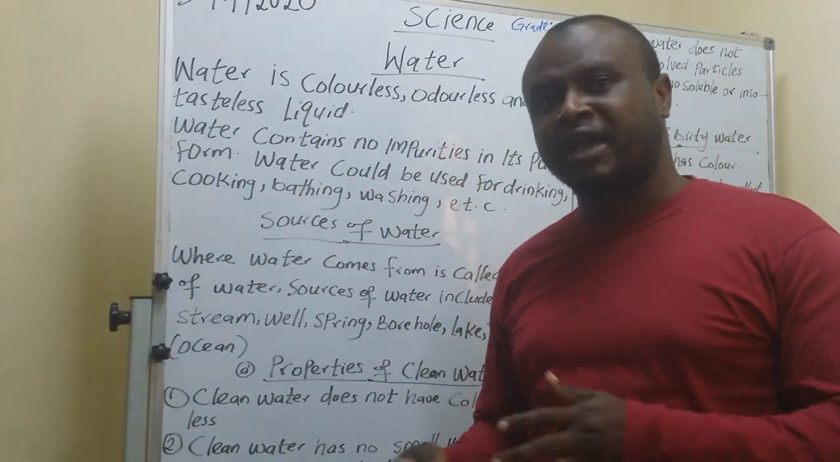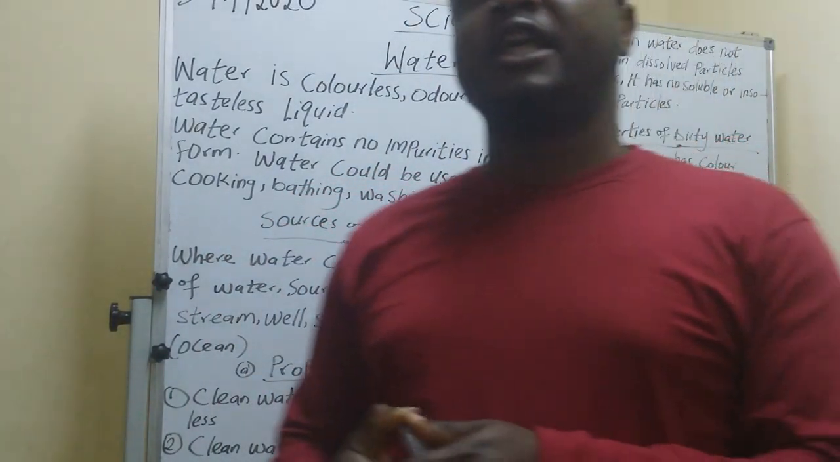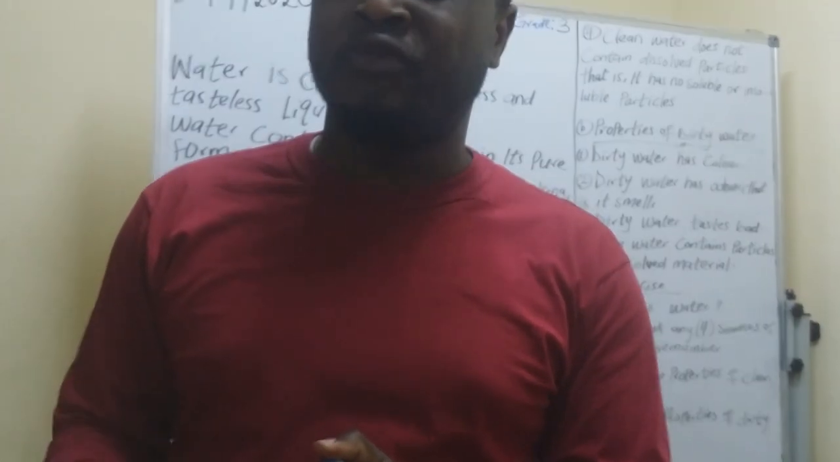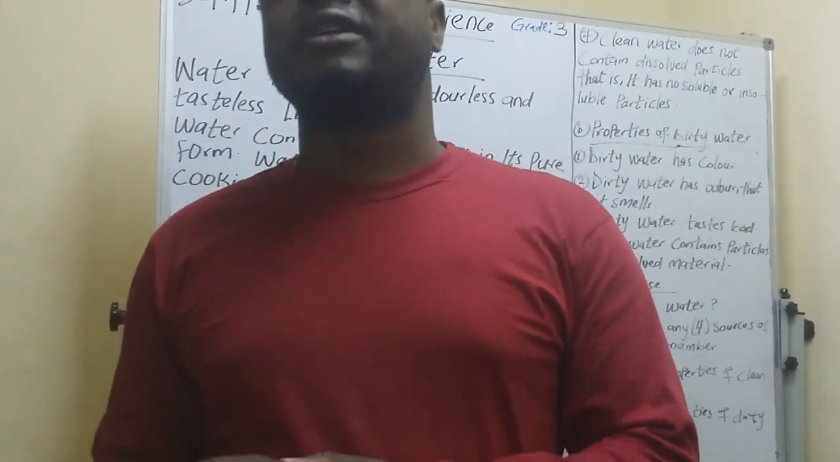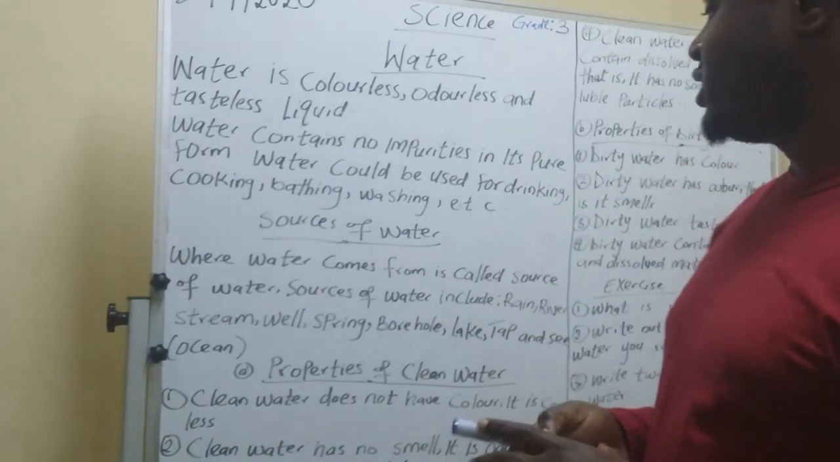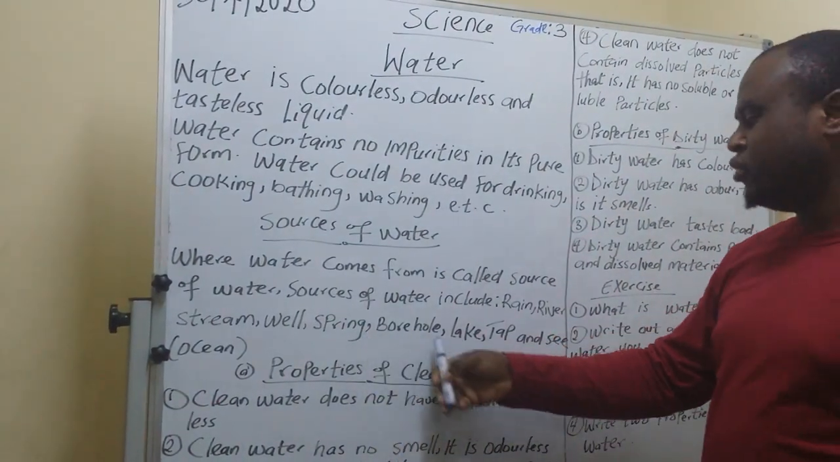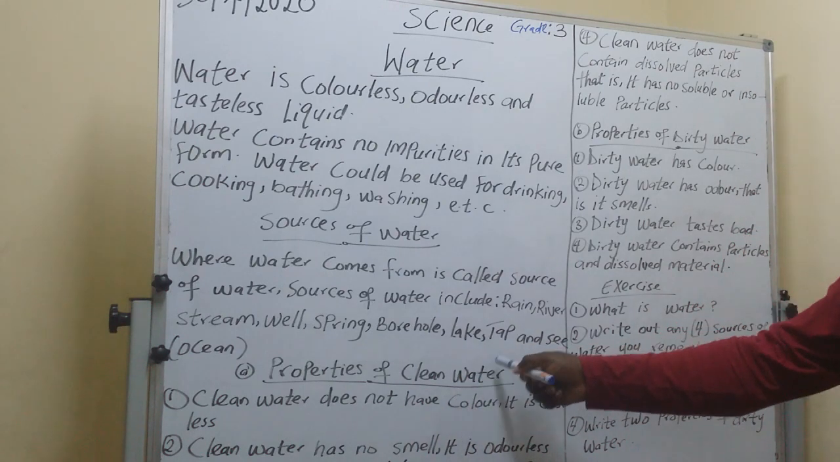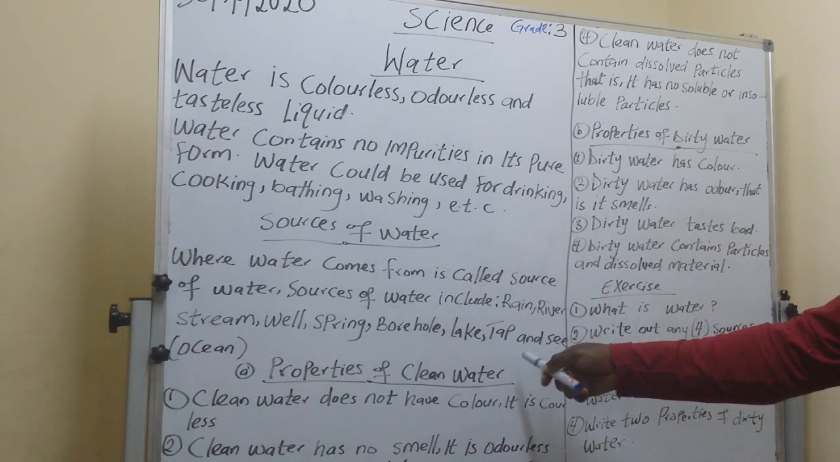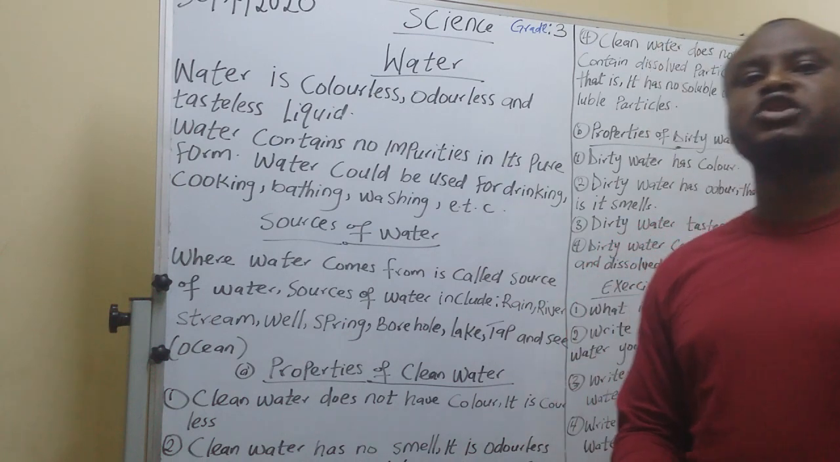In some particular areas or countries, if you dig the ground down some feet, some miles, you get water from the ground. That water is called well water. We have spring water, we have borehole, lake, tap, and sea. Sea is ocean. So those are the sources of water.